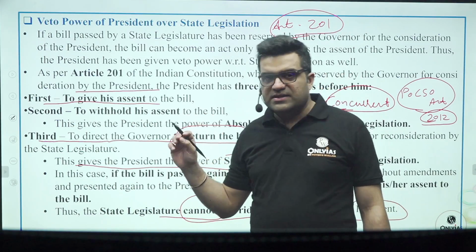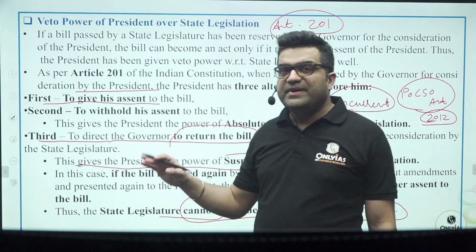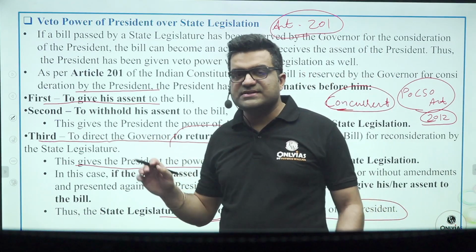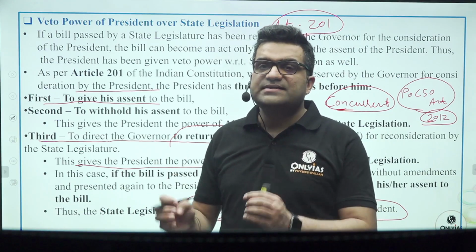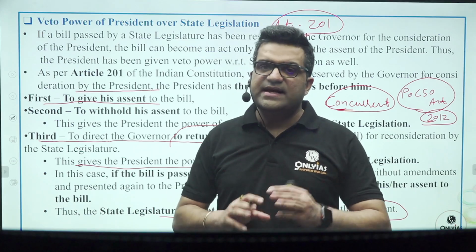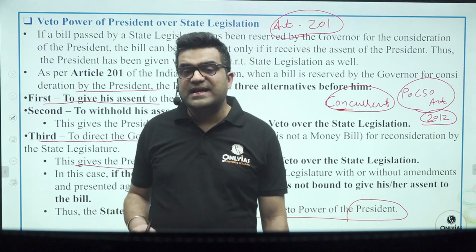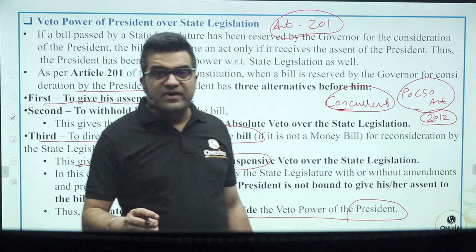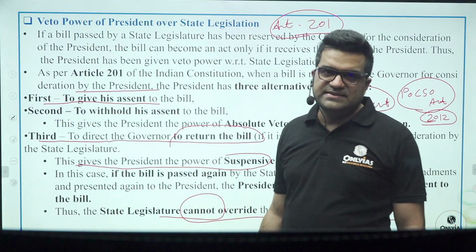But in the second scenario, if the bill is passed again, please try to understand: if in the first case, the bill passed by the state legislative assembly is returned by the governor, and the state legislative assembly passes the bill again, then in that case the governor can the second time reserve the bill for the consideration of the president.